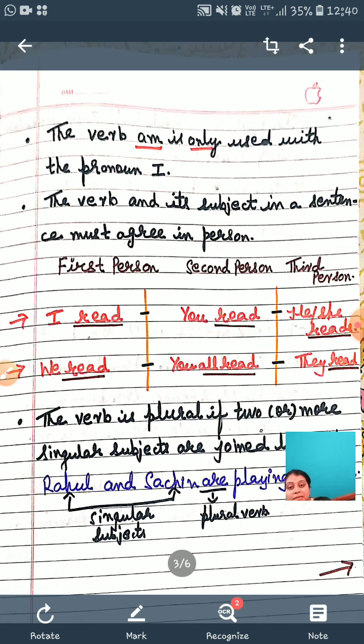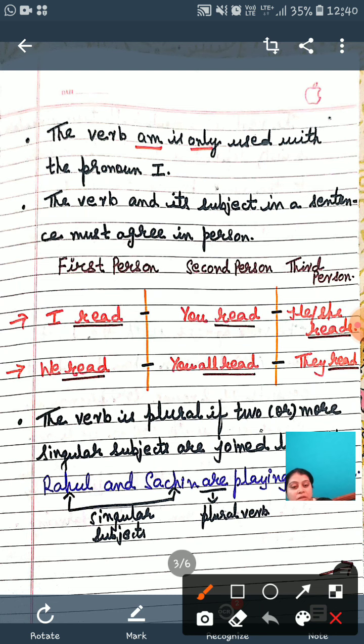Now look at my third page here. Look at this one, my students. The verb "am" is only used with the pronoun "I". I hope you know what a pronoun is. The word which is used instead of a noun is called a pronoun. So we use a pronoun, for example "I". In that case only, we use the verb "am".